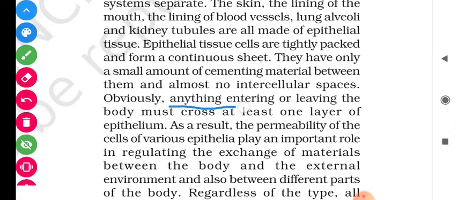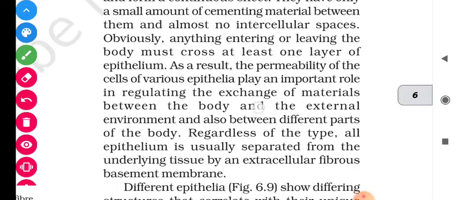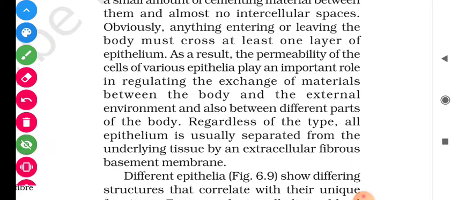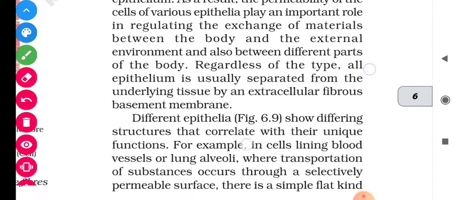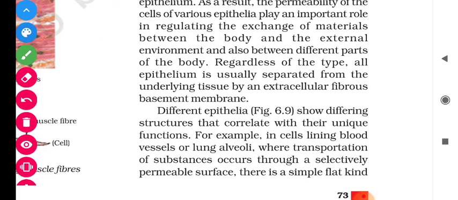Obviously, anything entering or leaving the body must cross at least one layer of epithelium. As a result, students, the permeability of the cells of various epithelia plays an important role in regulating the exchange of materials between the body and the external environment, and also between the different parts of the body. Regardless of the type, all epithelium is usually separated from the underlying tissue by an extracellular fibrous basement membrane.